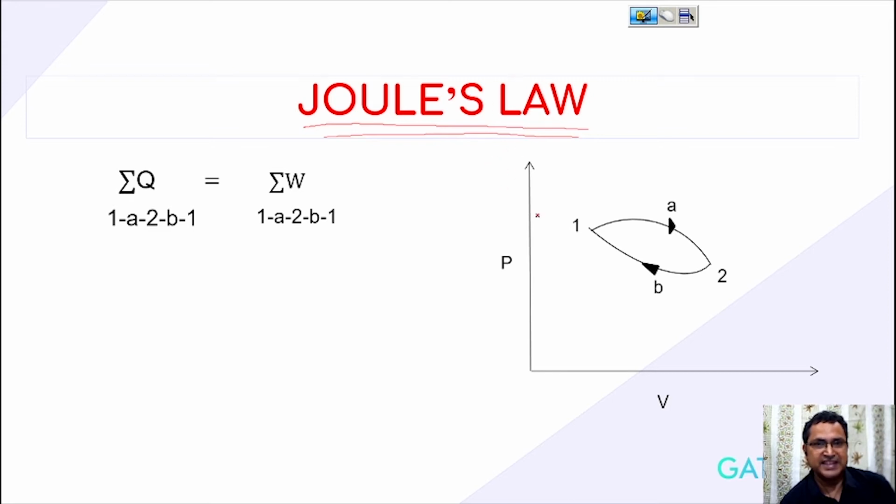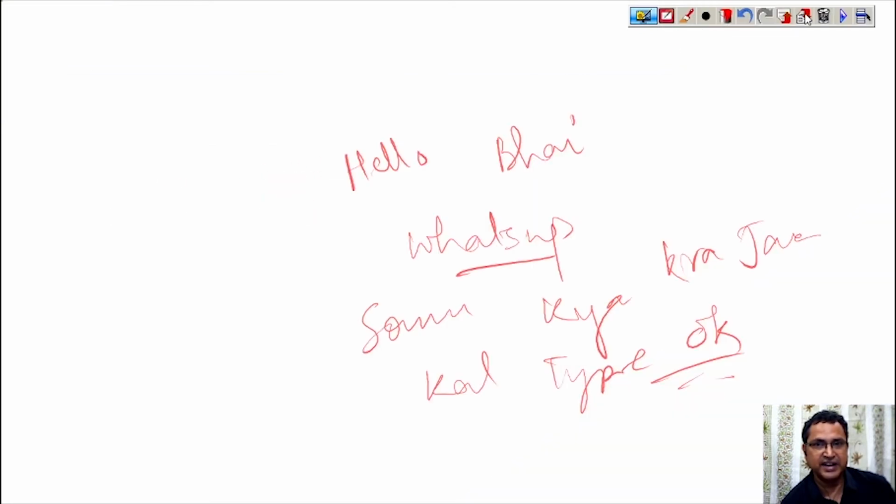So Joule's law states that summation Q is equal to summation W. What does it mean? In any closed cyclic process, the sum of all the heat transfer is equal to the sum of all the work transfer. Joule's law states that